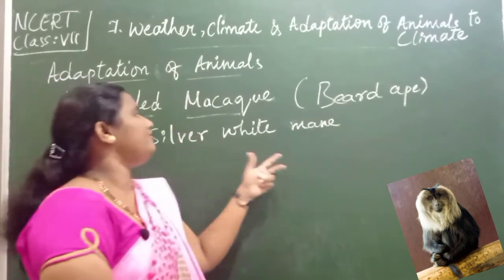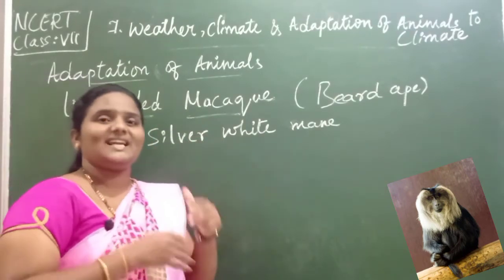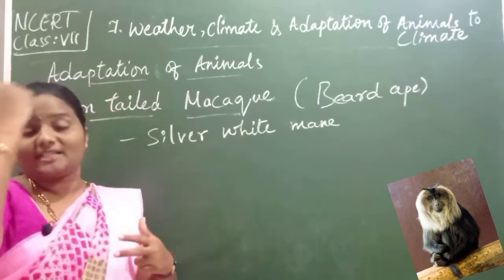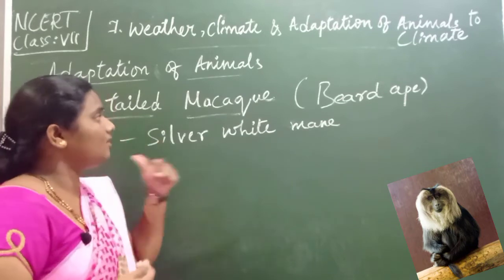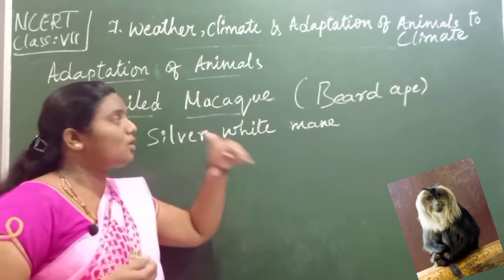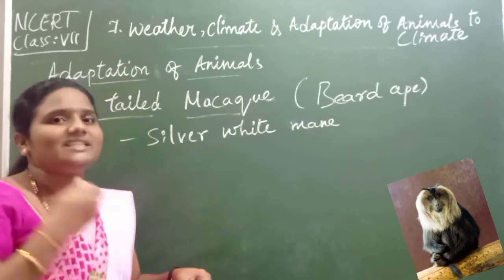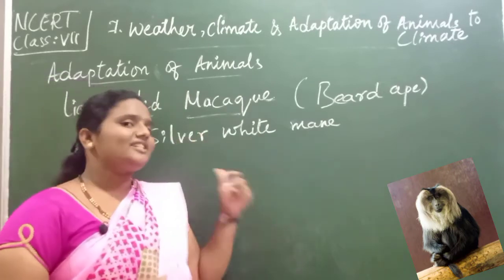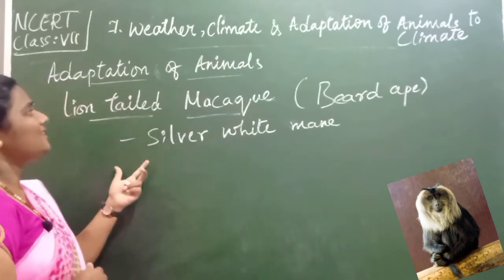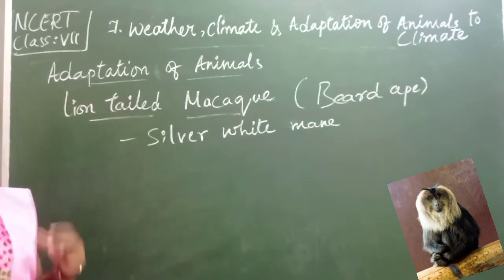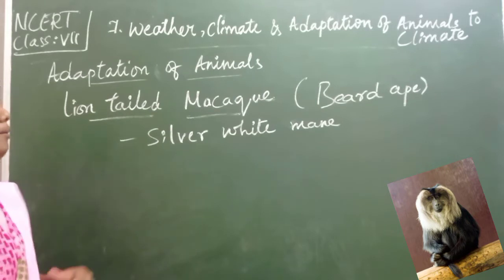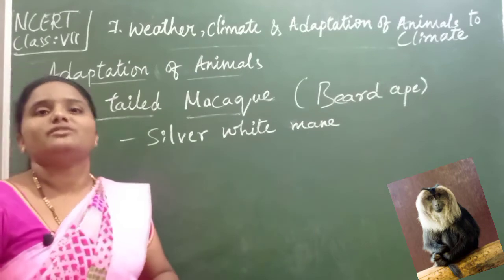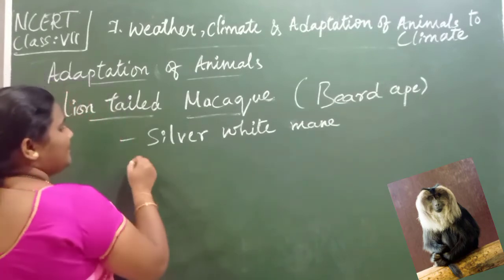It is covered with silver white mane, means silver white hairs like structures are present from its head, and it is covered up to what? Cheeks down to the chin, means completely this part is covered by what? Silvery white hairs, we can say. You know, children, the most interesting feature of this lion-tailed macaque is that most of its lifetime is spent on the branches of the tree itself, children, isn't it?